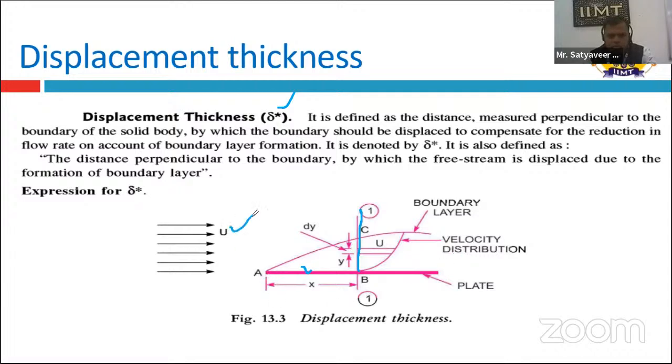U is the free stream velocity, and when the liquid passes freely over the solid surface, this type of flow profile can be seen, and this region shows the velocity distribution pattern. This is the boundary layer formation.